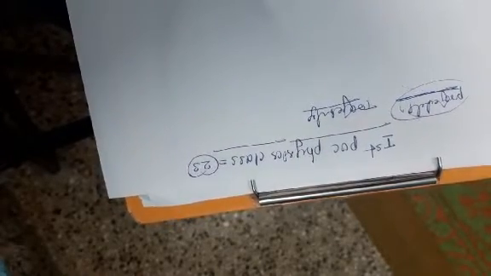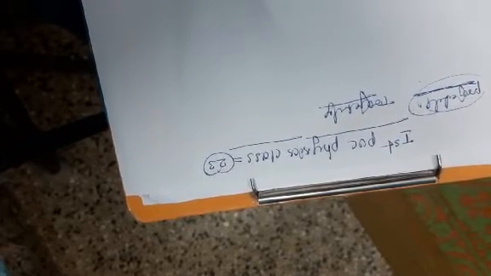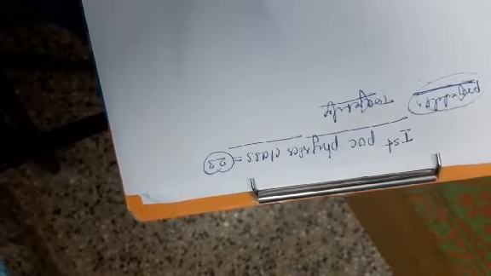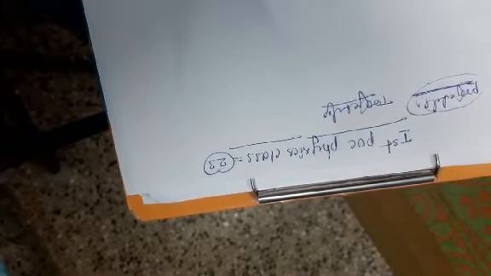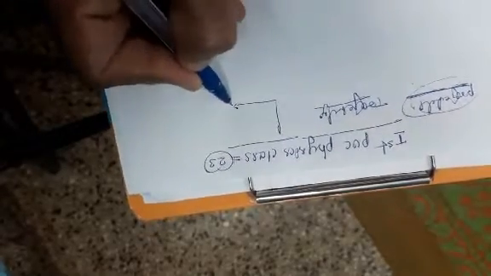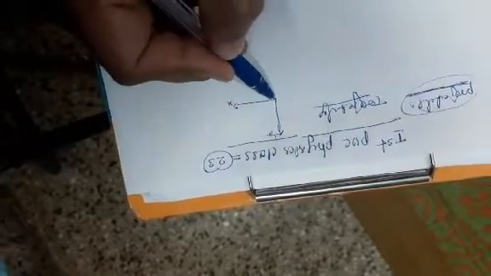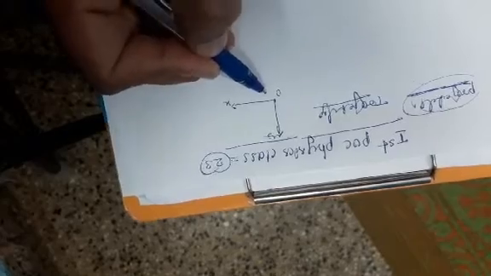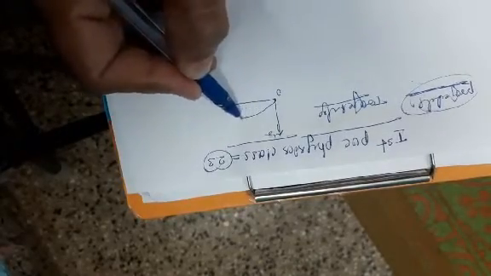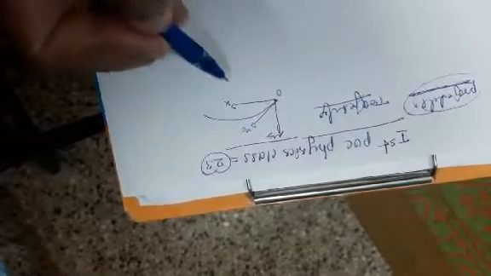In the previous classes, we already discussed how to show that the path of a projectile is a parabola. First draw the projectile diagram. It is represented by two coordinates, one is the x coordinate and the other is the y coordinate. O is the initial point. When a body is projected, the speed of the body is v naught, the initial velocity.